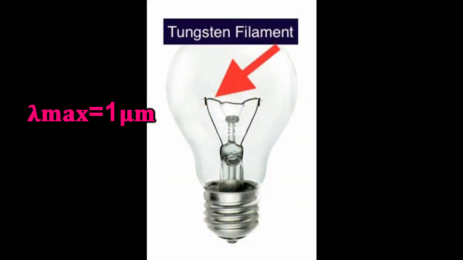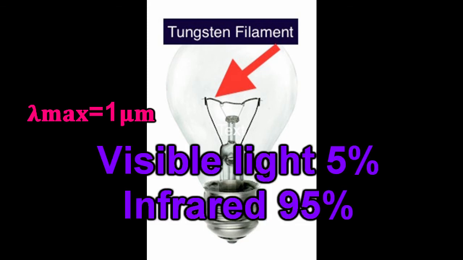But unfortunately, the lambda max or the wavelength of maximum intensity radiation still lies within the infrared region. Because of this, even though the filament bulb emits a lot of visible light, it emits an even larger amount of heat. That's why filament bulbs are very inefficient compared to other light sources like LEDs. And when you turn the filament bulb on, you can actually feel the temperature in the room rising due to the heat released.